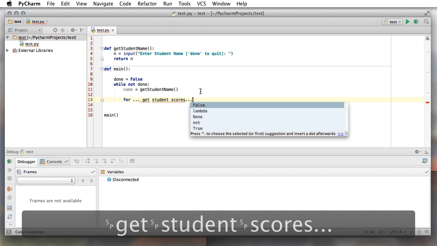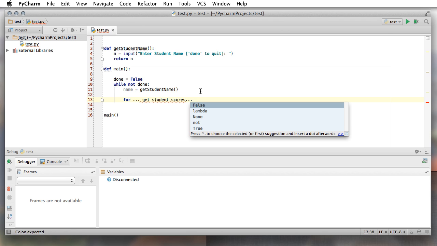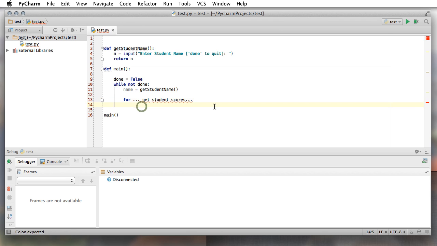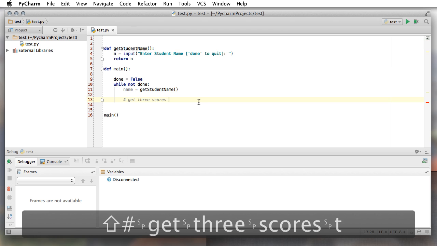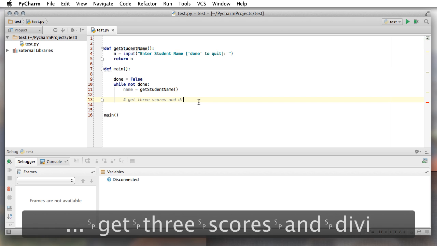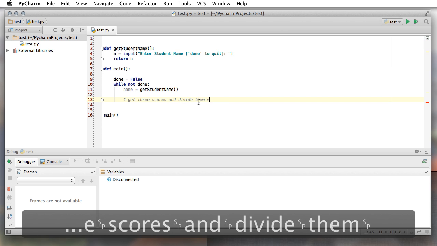So you will have to look up a for loop. How do I get a for loop that will count through 3 things, right? And if I do get those 3 things, how do I handle that? Well, I'm going to collect 3 things. Let's go ahead and write a little remark here instead. Remark: get 3 scores and divide them by 3, right?